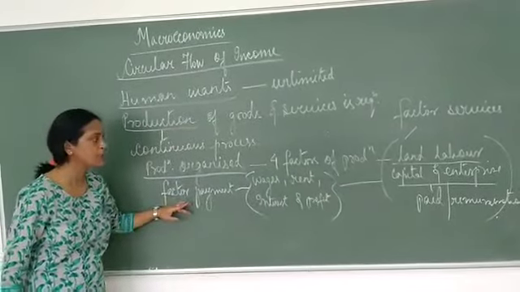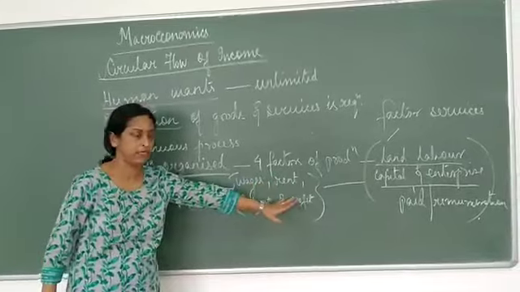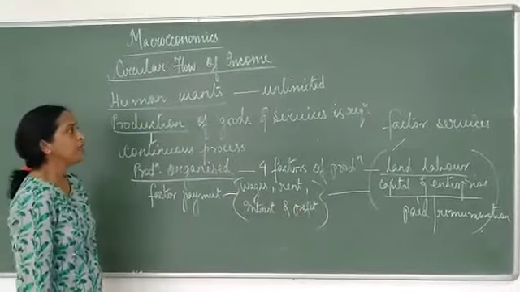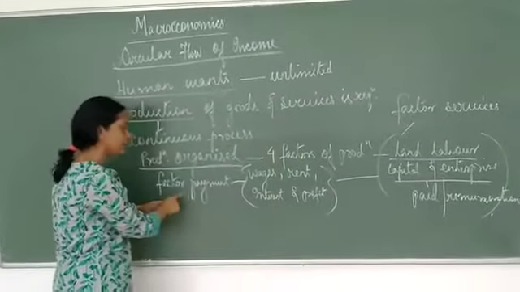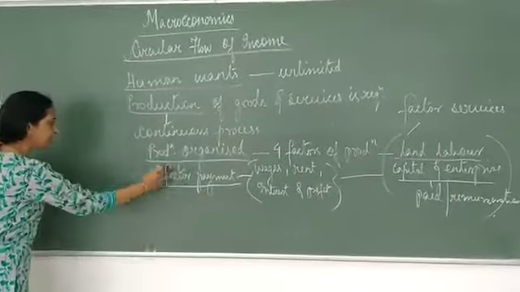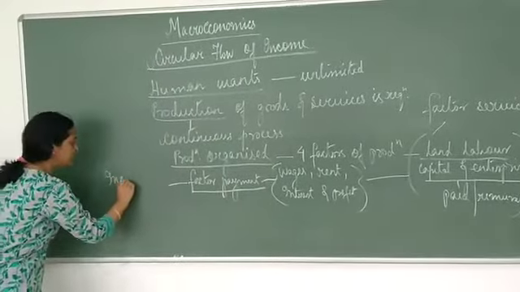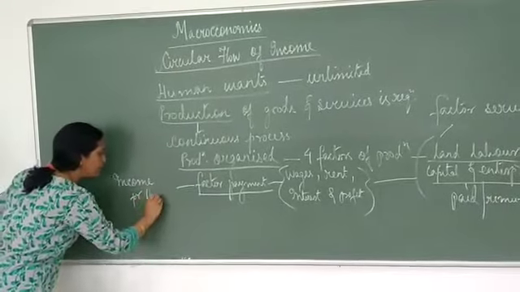And what are these factor payments? Wages, rent, interest, profit. Now what is done with this factor payment? This factor payment becomes income for the people.